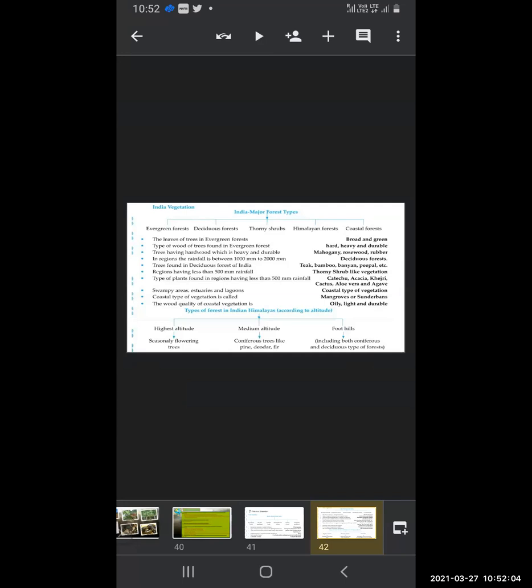So we have seen the types of forest growing in India and Brazil. Okay, so we have finished the revision of the lesson, natural vegetation.